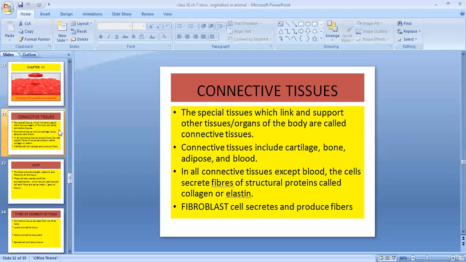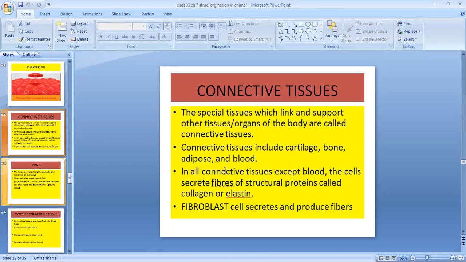Children, what is connective tissue? It is a special type of tissue which links and supports other tissues or organs of the body, and that is called connective tissue. As the name itself suggests, connective means connecting two things, linking two things. So it links or supports other tissues and organs. Connective tissue includes cartilage, bone, areolar tissues, adipose tissues, blood.